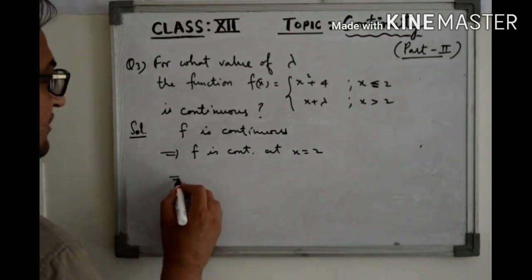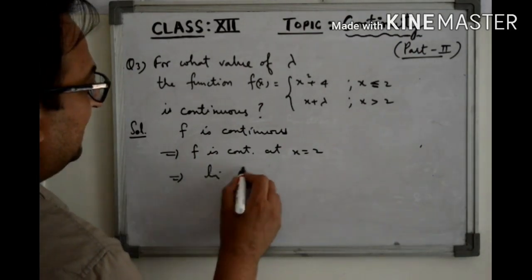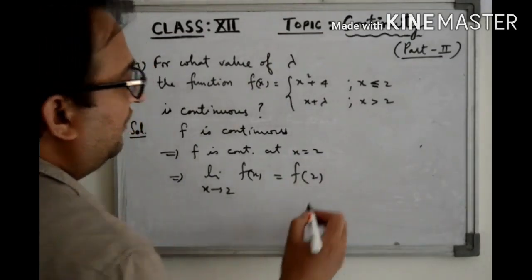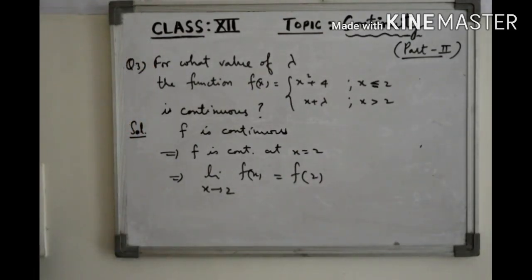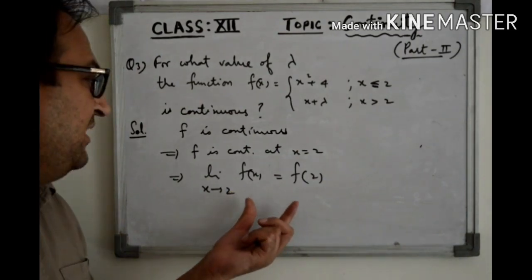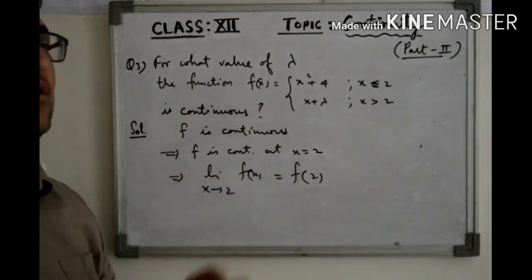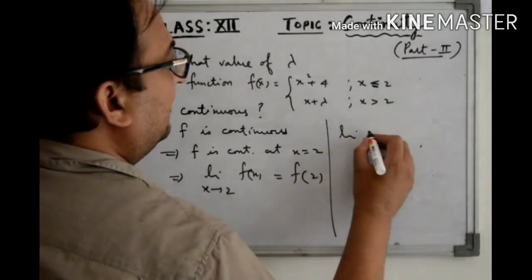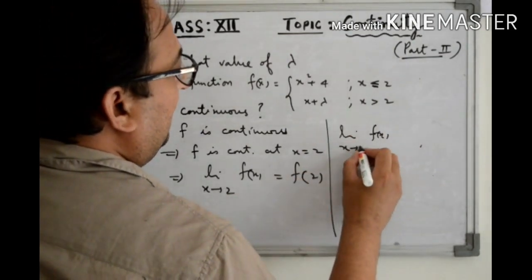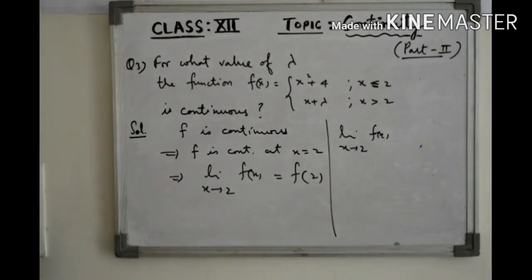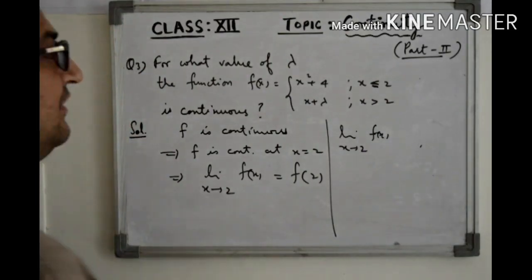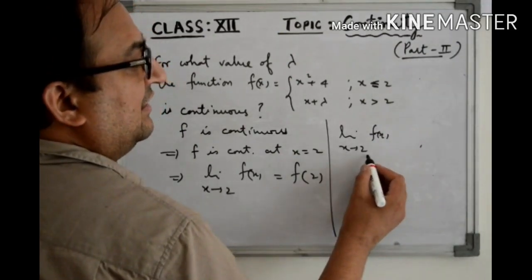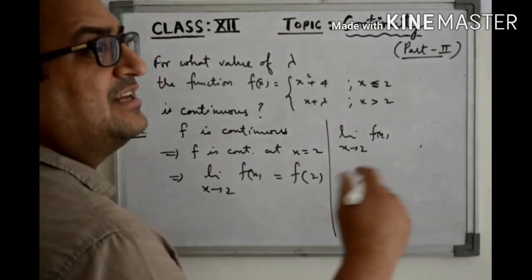And if it is continuous at x equal to 2, the limit of this function at 2 is equal to the value of the function at 2. When we make these two things equal, we'll get the value of lambda. So finding the limit of this function as x approaches 2, we have to consider both the left hand limit and the right hand limit, because x can approach 2 from either side, right?